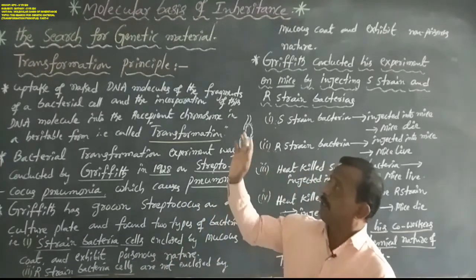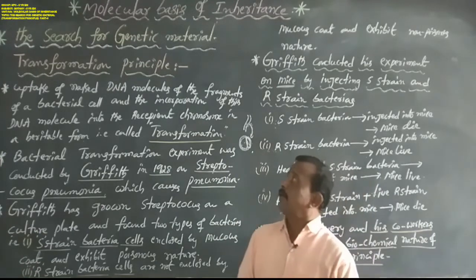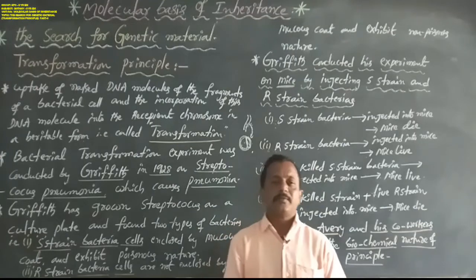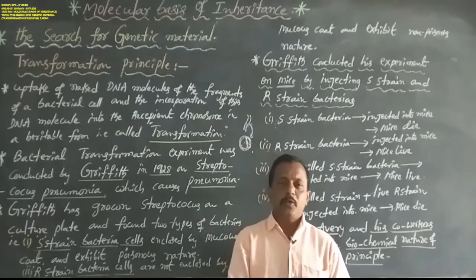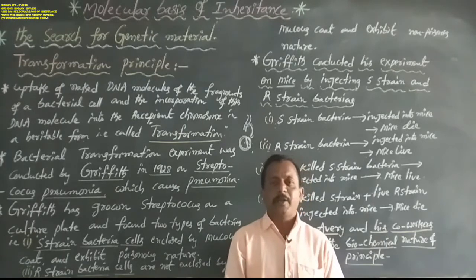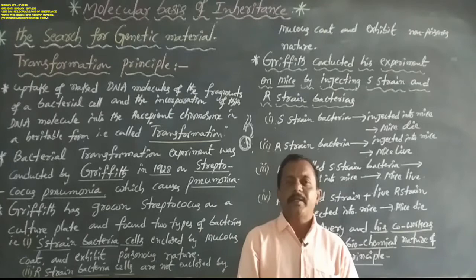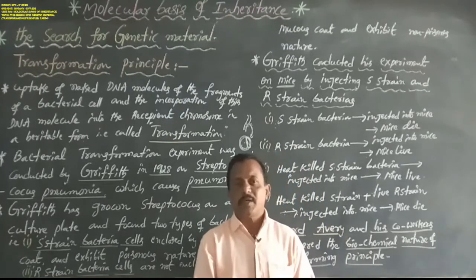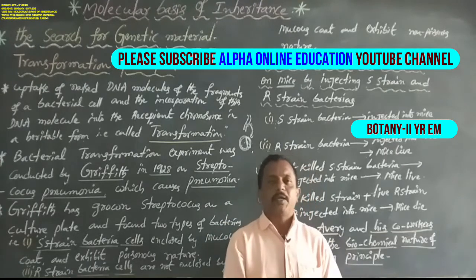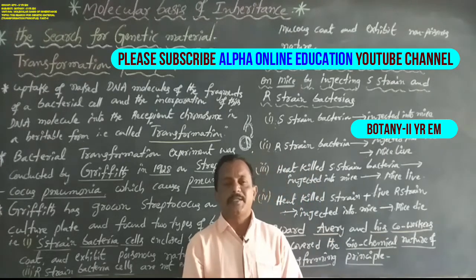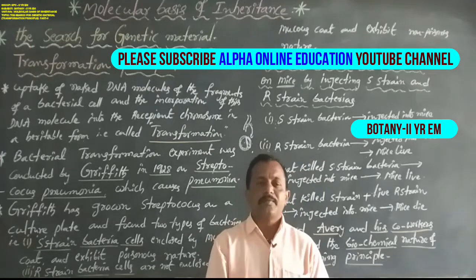This is about the check for genetic material, or the transformation principle. The transformation principle was discovered by Frederick Griffith in Streptococcus pneumoniae in the year 1928. Streptococcus pneumoniae bacteria cause pneumonia disease, which was mainly observed in mice.